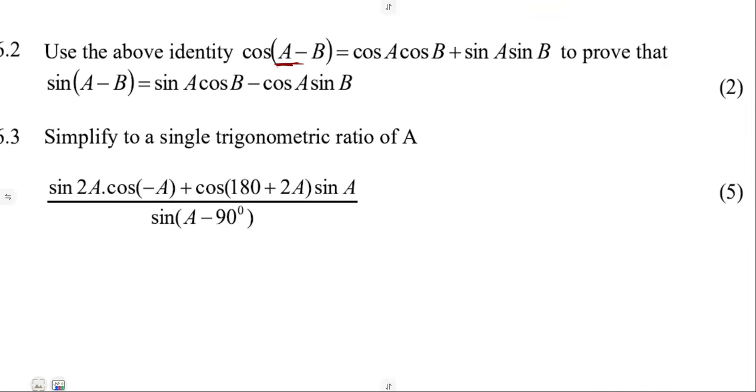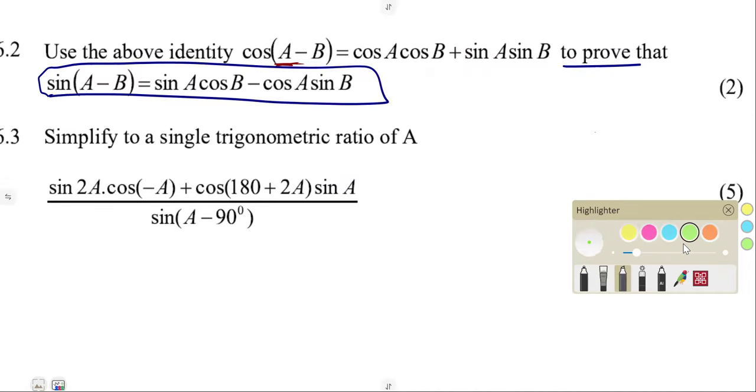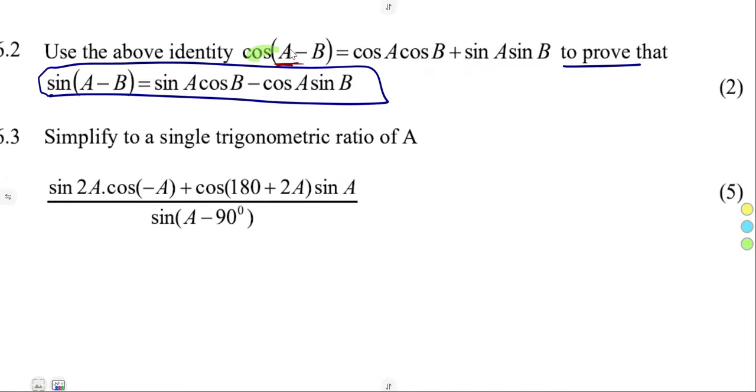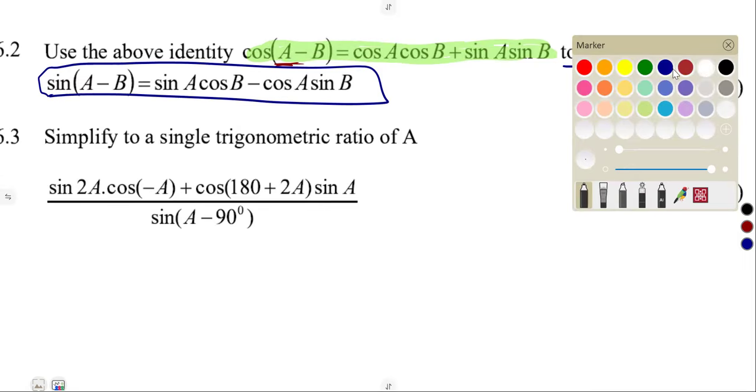To prove that this here is the same. All right, I want to use this identity. As they said, we must use this one, cos of this. So let's try to apply it. How can we apply it while we are given a sine? Because here we are given a sine, isn't it? We are not given a cos.